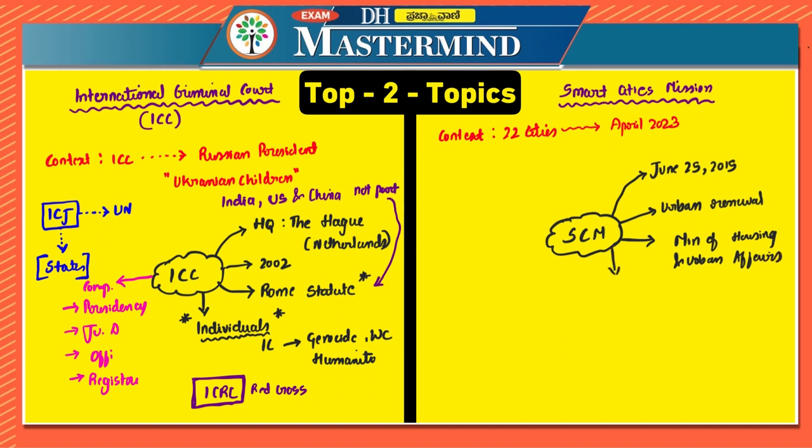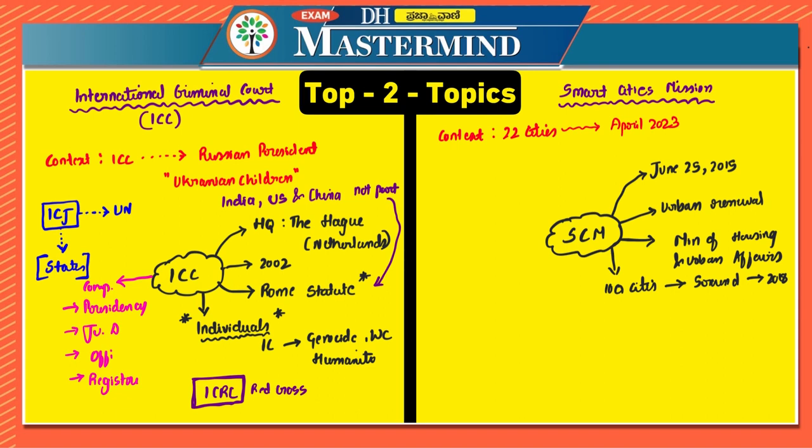So total there are 100 cities which are selected, correct? So 100 cities, they were selected after 5 rounds from 2015 till 2018. So initially after 2015, whenever there were any examination, there were questions with respect to their particular states, as in how many cities in this particular state are under the smart cities mission.